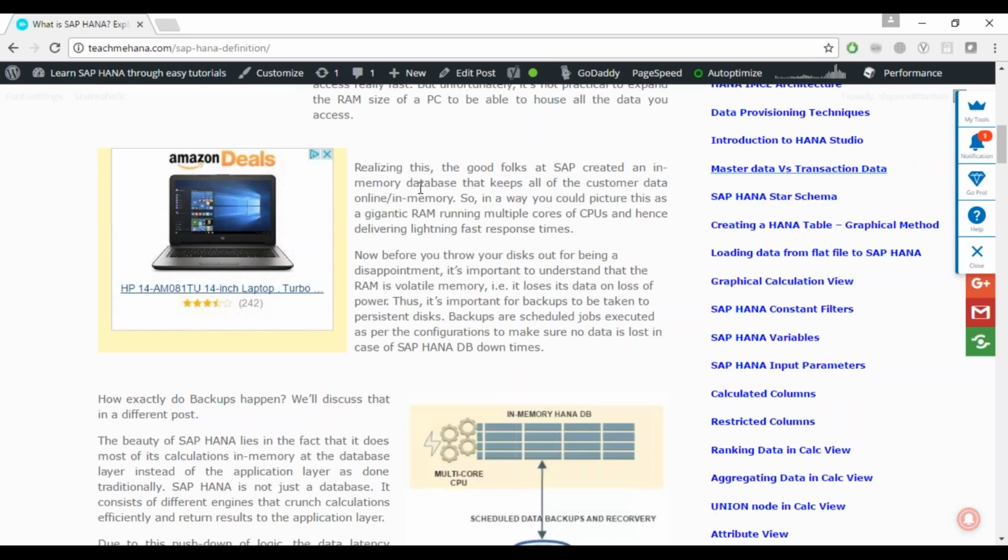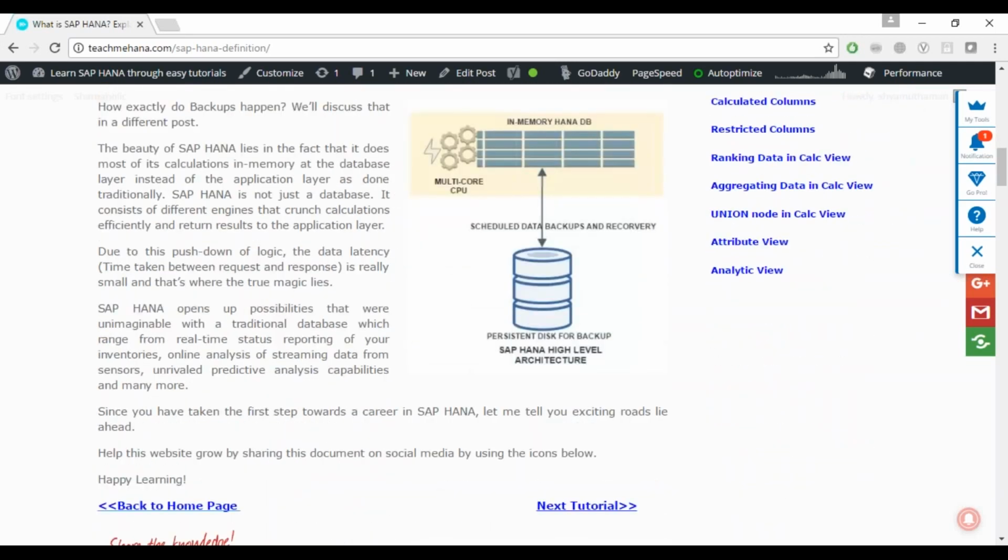Again, coming back to this, so this is how HANA works. In-memory HANA DB, you have a really fast RAM, and you have different processors or engines in it that process different types of calculations. Different types of calculations go into different engines, and it's really fast because it's in memory. It uses something called a column store database rather than a row store database. We'll come to what that means.